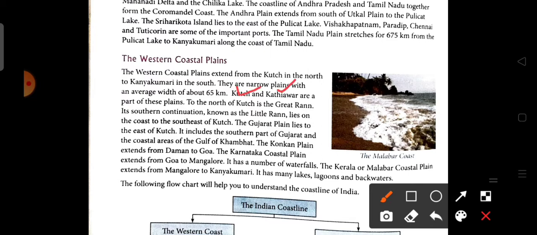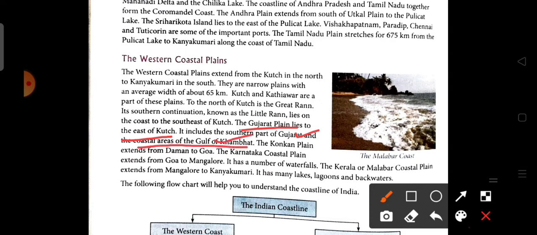To the north of the Kutch is the Great Rann, and its southern continuation, known as the Little Rann, lies on the coast to the southeast of the Kutch. Now, the Gujarat plain lies to the east of the Kutch. It includes the southern part of Gujarat and the coastal area of the Gulf of Khambhat.